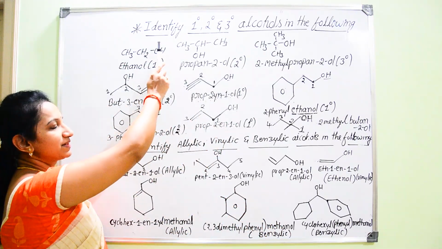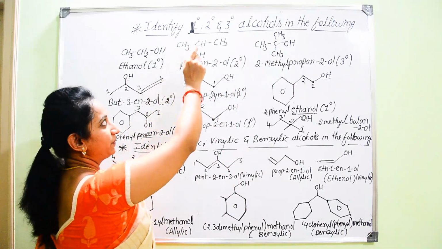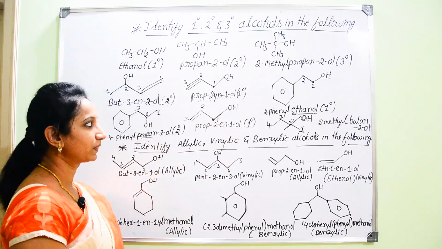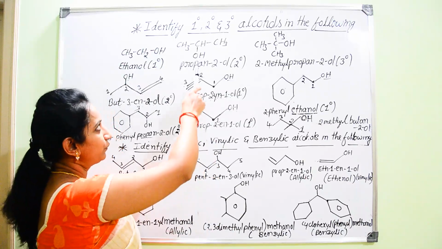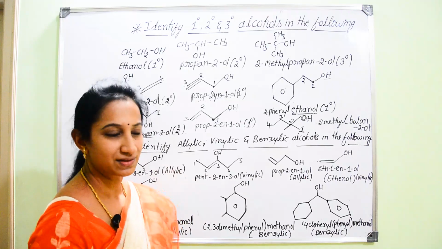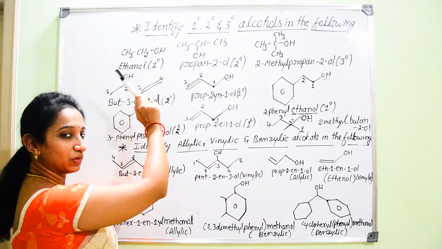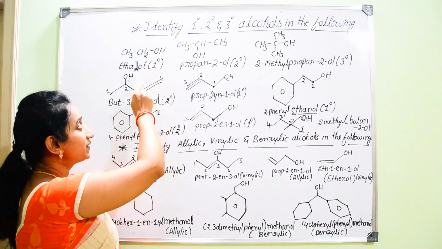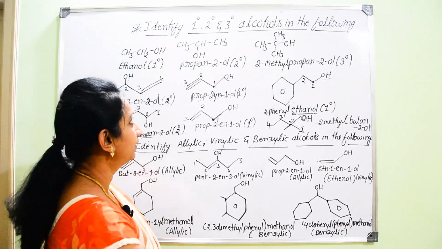Now let us start with this heading. What is that heading I have given here? Identify primary, secondary, tertiary alcohols in the following. Here we can go for these examples one by one. Before that, let me recall what primary, secondary and tertiary alcohols are. Primary alcohols are those in which the hydroxyl group is attached to a primary carbon which is carrying one alkyl group. That is a primary alcohol.